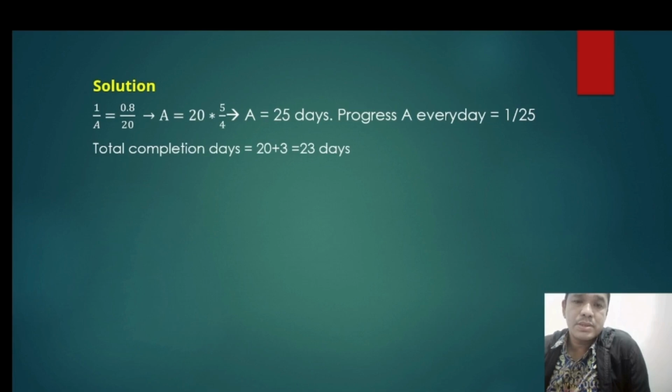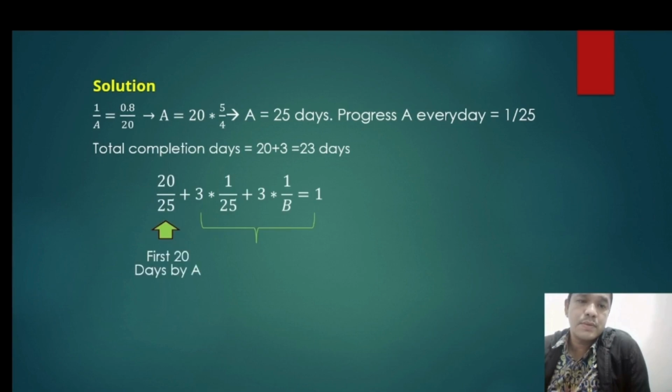Total completion days is 20 plus 3, which is equal to 23 days. Since the first 20 days were done by A, for the remaining 3 days both A and B completed the work together. So A is still working from start to end, and B works on the remaining 20%.